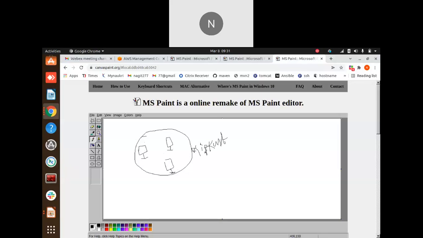The company will have employees, and they will have their own laptops. Consider just three employees. If they want to transfer some data, like mail or any kind of data, from this server to this server, they will have their own network.